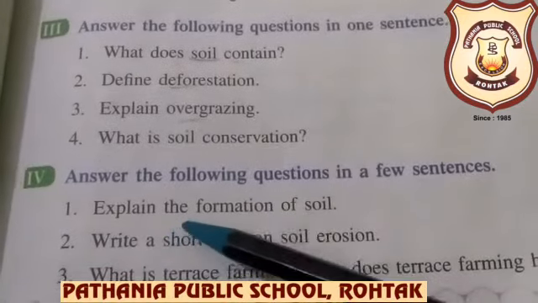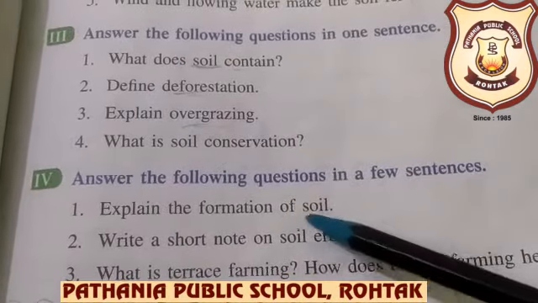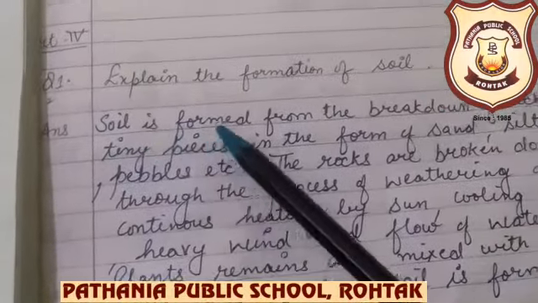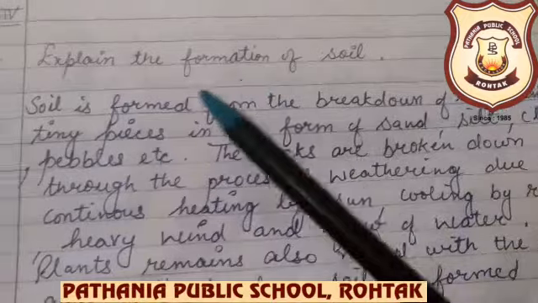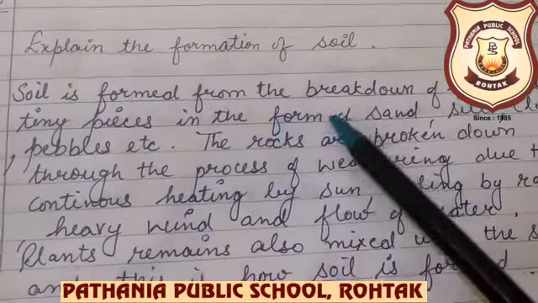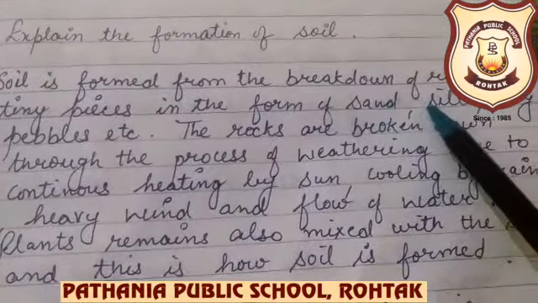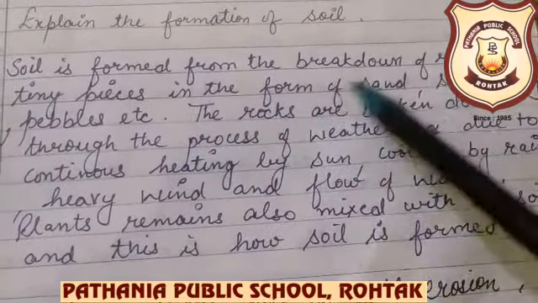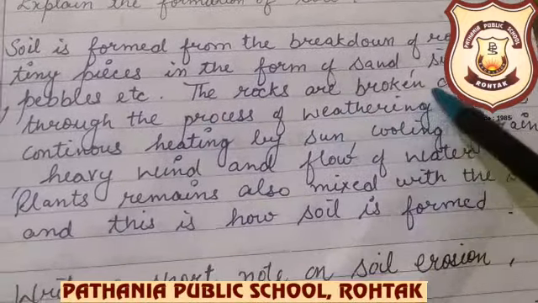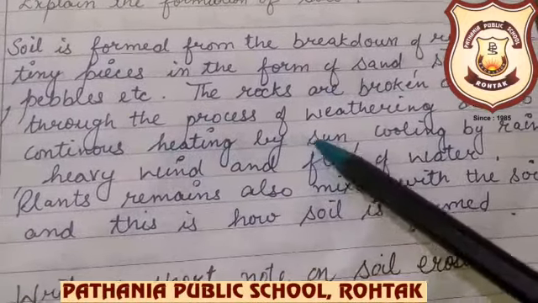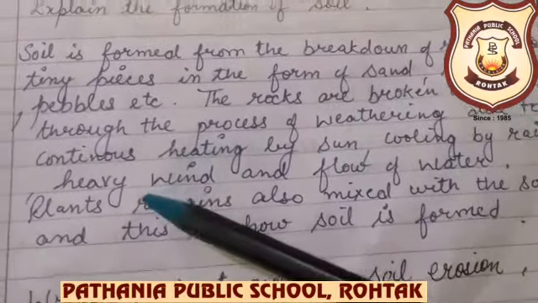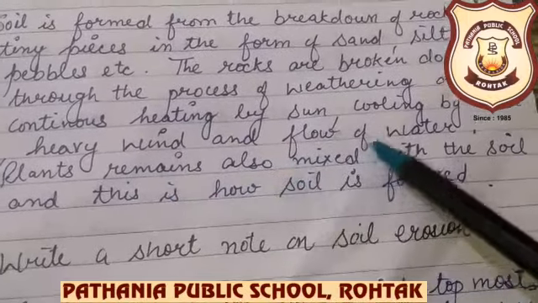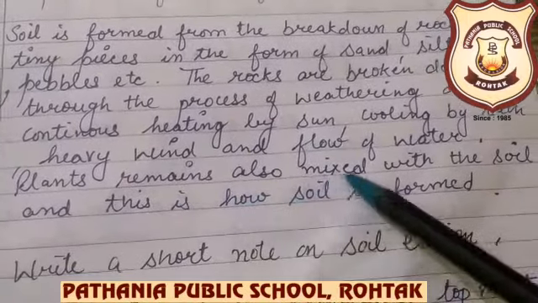First question. Explain the formation of soil. Means how the soil is formed. So the answer is, soil is formed from the breakdown of rocks into tiny pieces in the form of sand, silt, clay, pebbles, etc. The rocks are broken down through the process of weathering due to continuous heating by the sun, cooling by rain, heavy wind and flow of water. Plant remains also mix with the soil. And this is how soil is formed.